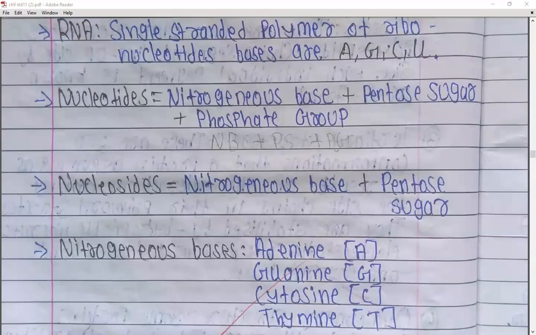Now, nucleotides consist of the phosphate group, but nucleosides are just composed of two things, that is nitrogenous base and the pentose sugar. So when the phosphate group is not present, that is known as a nucleoside, but when the phosphate group is added to this structure, it is known as a nucleotide. So this is the difference between nucleotides and nucleosides, right? Nucleotides contain the phosphate group along with the nitrogenous base and the pentose sugar, while nucleosides do not contain the phosphate group, and only contain the nitrogenous base and the pentose sugar.